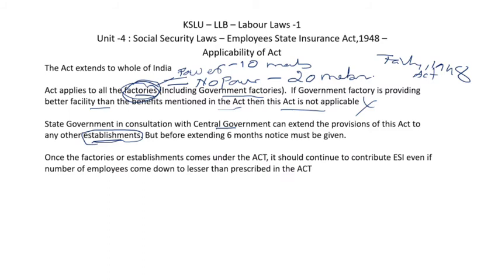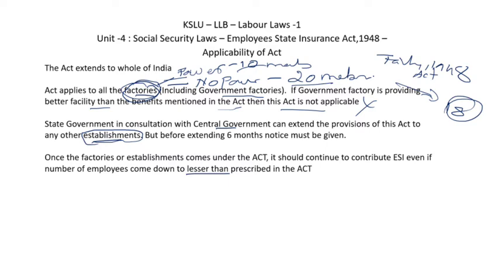Once the establishment or factory comes under the act, it should continue even if the number of employees comes down below the prescribed numbers. We said 10 members or more than 20 members. If once they have registered for ESI and the number of members comes down from 20 to 18, then also they have to continue with ESI.